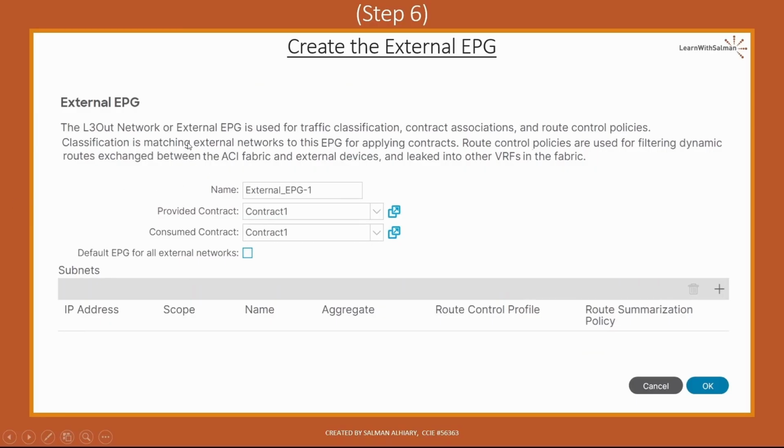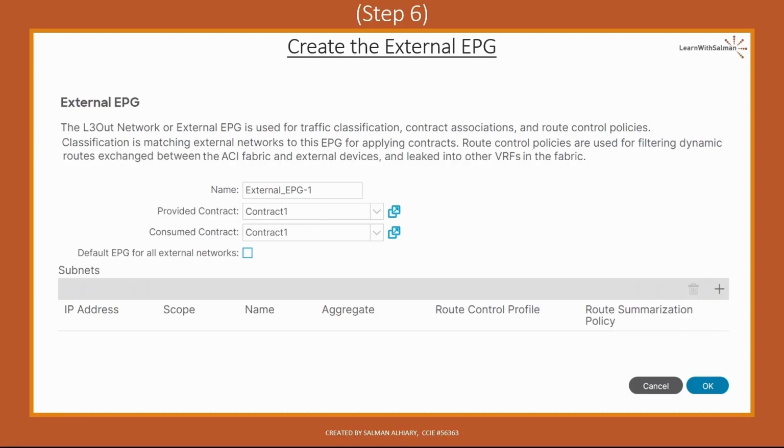The L3Out network or external EPG is used for traffic classification, contract associations, and route control policies. Classification is matching external networks to this EPG for applying contracts. Route control policies are used for filtering dynamic routes exchanged between the ACI fabric and the external devices, and leaked into other VRFs in the fabric. So we need the external EPG to classify the external traffic.